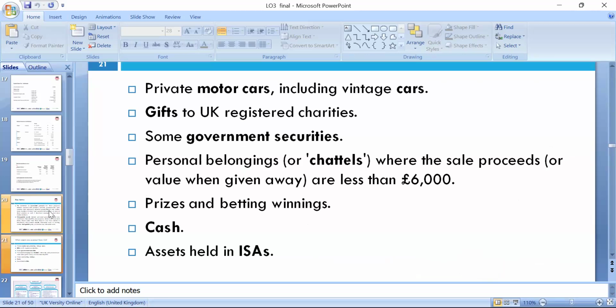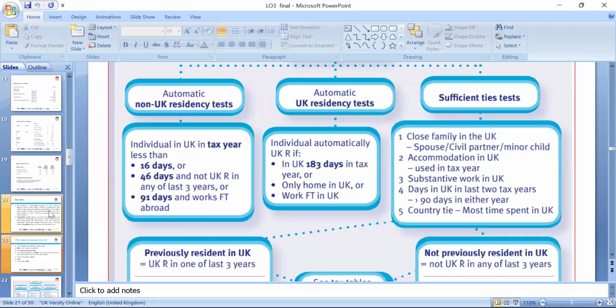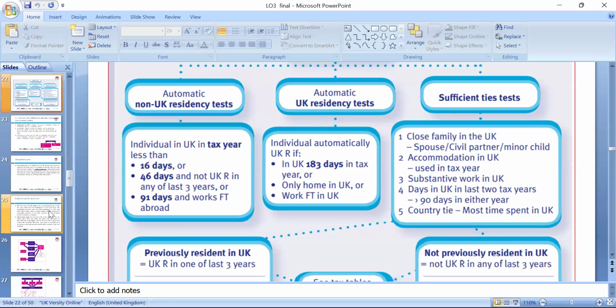Private motor cars, including vintage cars, and gifts to UK registered charities are exempt. Personal belongings, chattels, such as antiques and scenery paintings, are exempt if they are less than 6,000; if more than 6,000, they are chargeable. Prizes and betting winnings are normally free of tax. Assets held in investment savings schemes are automatically exempt for UK residents.